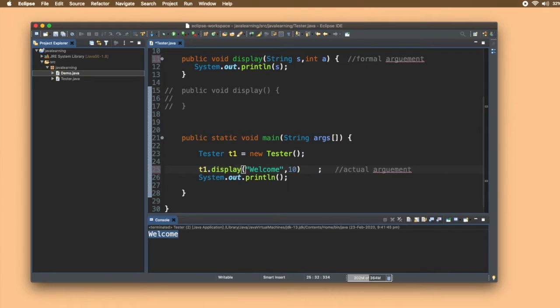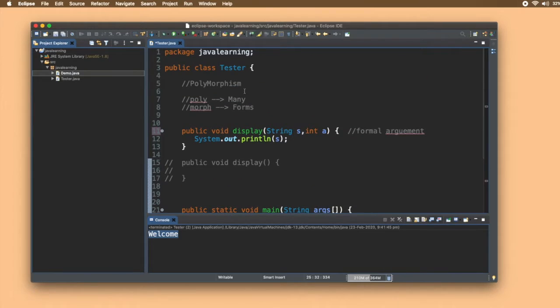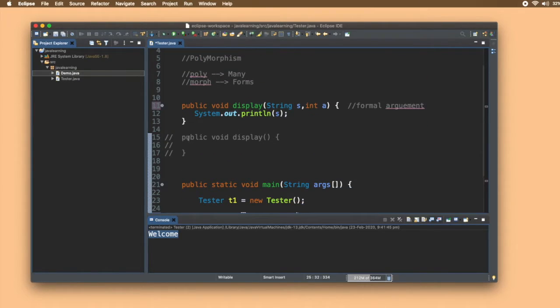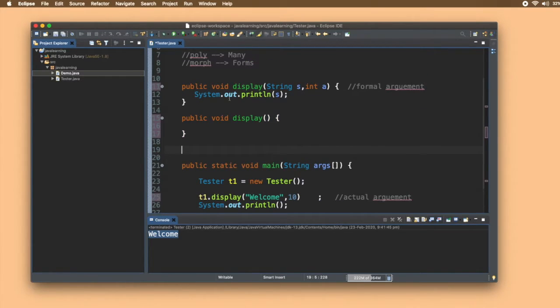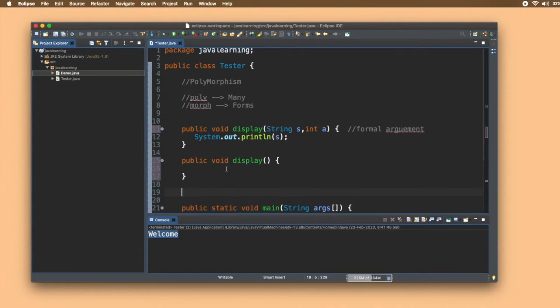So this was all about passing arguments, and next is polymorphism, that is, many forms. Let me uncomment this function. Now you can see there is no error. We have two functions with the same name.